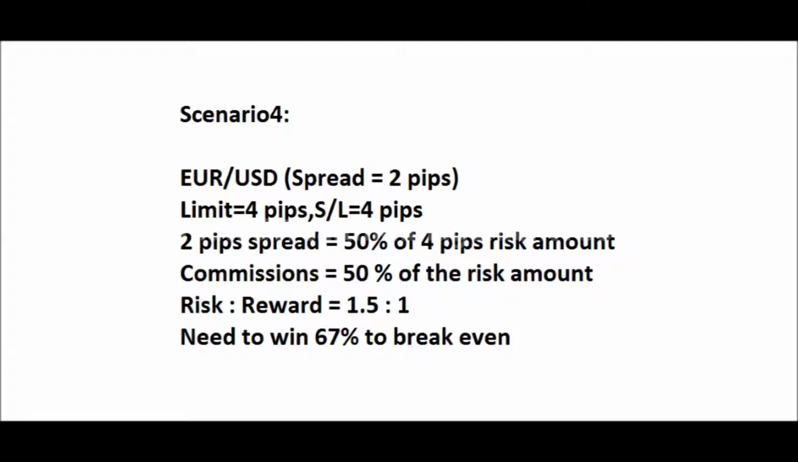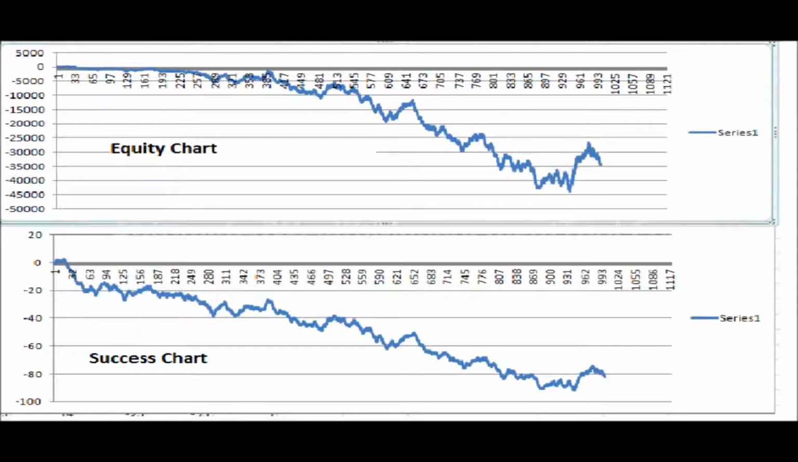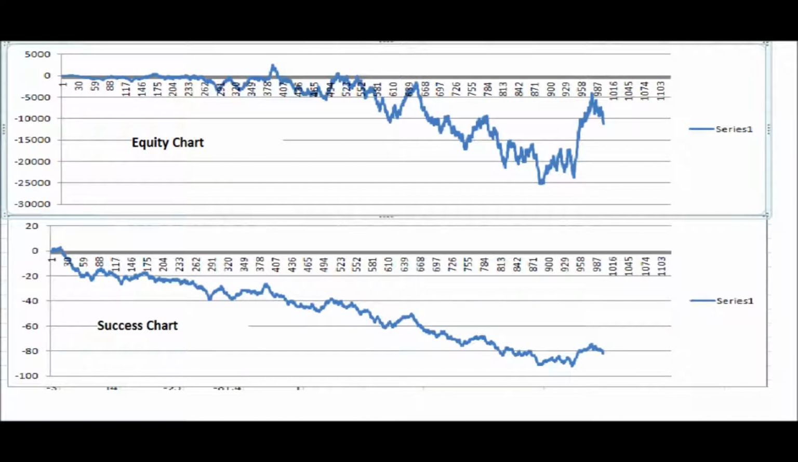I'm going to show you an example here. How to turn a losing account into a winning account. 1000 trades. The trade outcome remains the same. We will see the magic of risk-reward. In this first image I am keeping the risk-reward as 1:1. And you can see it made a loss of $45,000 from 1,000 trades. The success chart shows that most of the trades were losing trades.